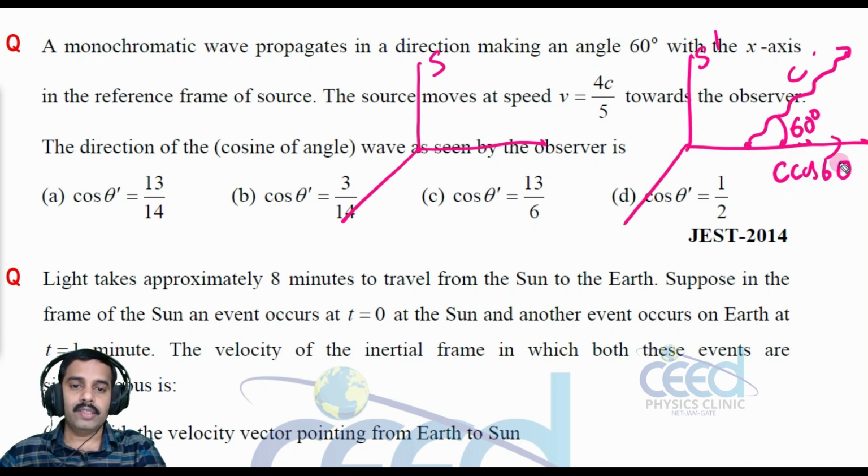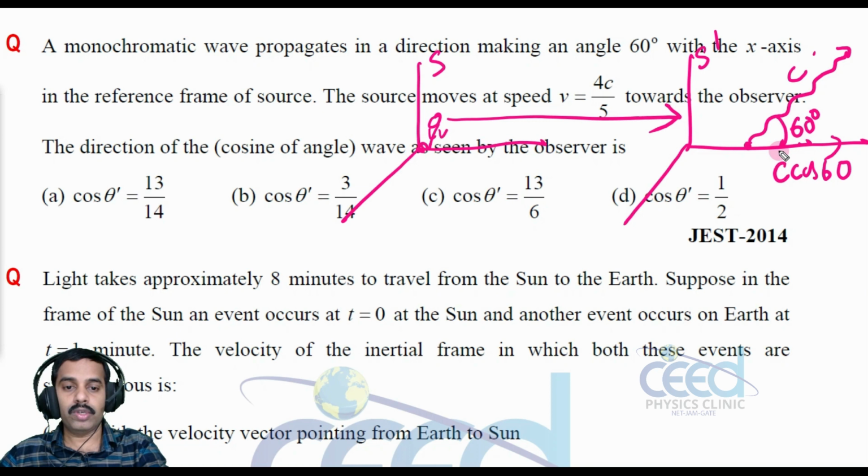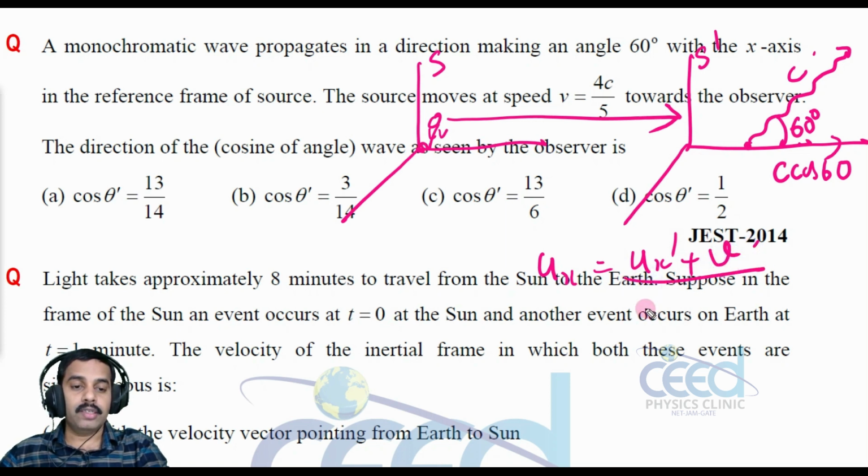When a person looks from this frame, what will be the velocity? We have already studied that ux is equal to ux dash plus v divided by 1 plus ux dash v by c square. This is the velocity addition theorem.